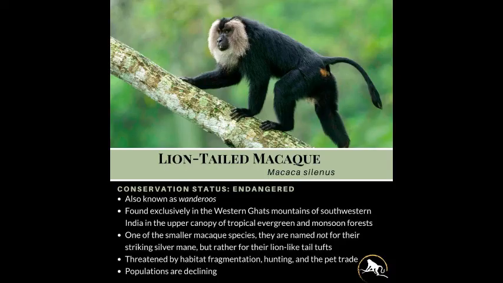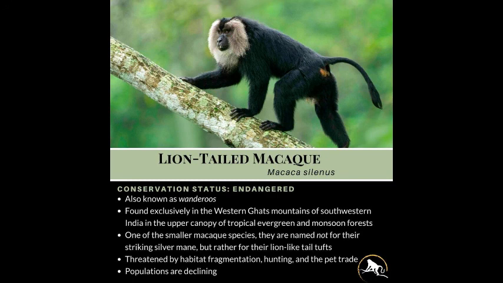Now the next one is the adaptation in the lion-tailed macaque. You can see in the image how it looks. It is a form of monkey, also called the Beard Ape. So let's see the adaptations in the Beard Ape.